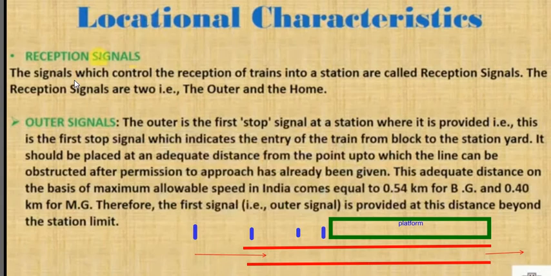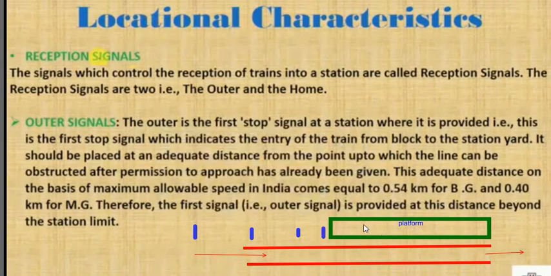First are the signals which control the reception of a train into a station. The signals which control the reception of a train into a station are called reception signals. As I told you before, suppose this blue color indication is a signal. These signals control the reception of trains into this station.